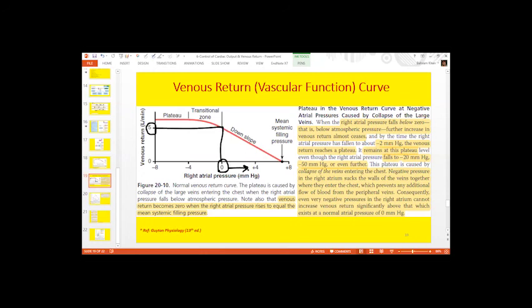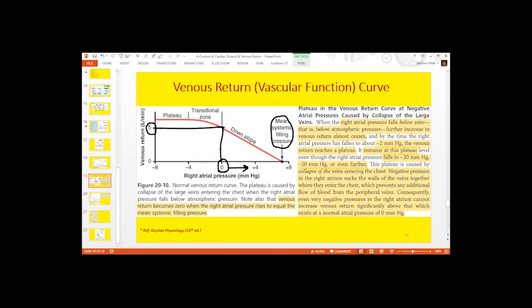So if you keep on increasing the right atrial pressure until the venous return drops to 0 here, this is the mean systemic filling pressure. The pressure inside the systemic vessels when the blood flow is stopped is called the MSFP, or the mean systemic filling pressure. And this MSFP is dependent on blood volume. If you increase the blood volume, you will increase the MSFP.